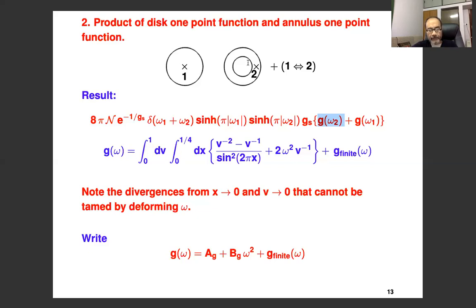It's a double integral. So V roughly, or log V, is the length of the annulus. So V goes to 0 divergences when the annulus becomes long and thin. And X is the distance of the vortex operator from the boundary. So X goes to 0 divergence is when the vortex operator goes to the boundary. So this has divergences both from X equal to 0 end and V equal to 0 end. These again cannot be handled by analytic continuation. So you basically write this as a sum of a constant, and then another constant times omega square. And then a finite piece, of course, can be computed numerically.